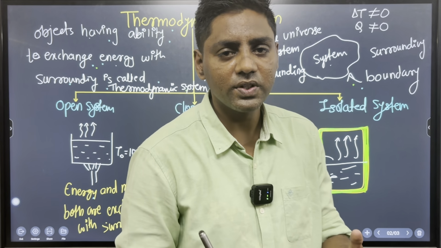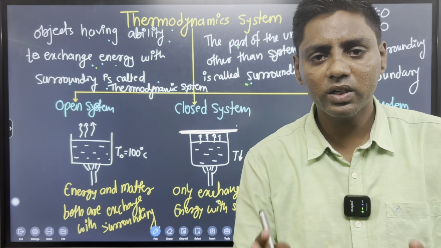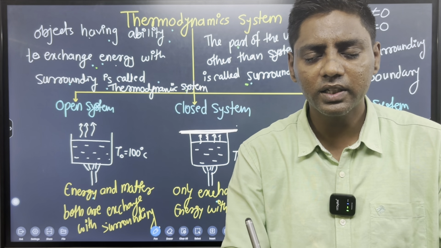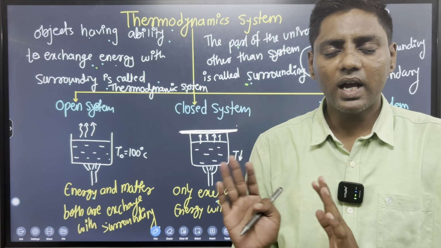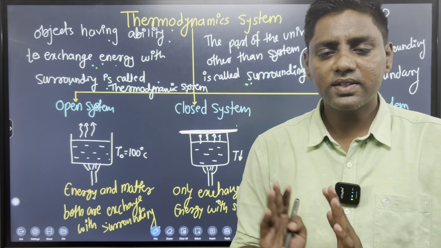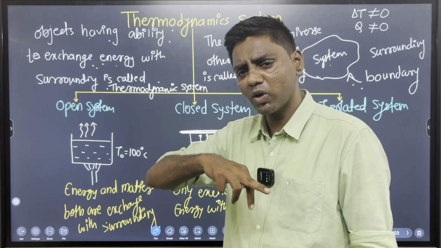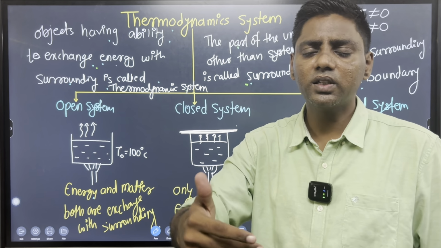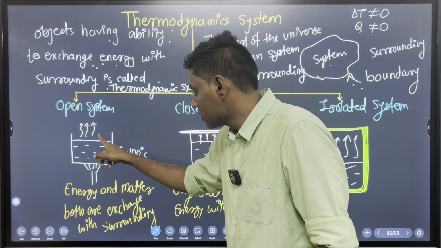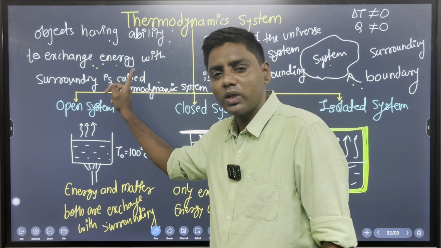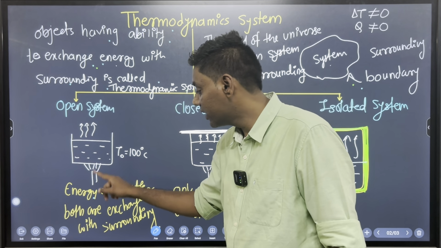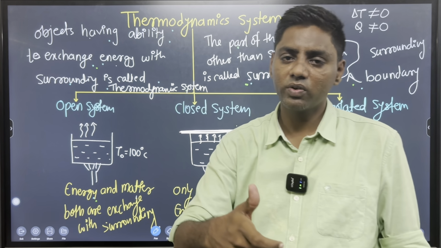What is meant by an open system? Remember the example: heat the water to 100 degrees centigrade and place it for cooling. As it cools, the temperature of the water decreases, so definitely heat is transferred from the high temperature to the surrounding, because the surrounding temperature is near 27, 30 or 37. Also the vapors go into that space, which is the surrounding. So here energy and matter both are exchanged with the surrounding.